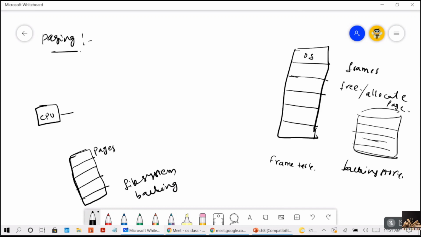So if your program is divided into a number of pages, say page 0, 1, 2, 3, 4, and the frames are like this, 0, 1, 2, 3, 4, 5, what the frame table will have is the information whether frame 0 is free or not, or else allocated to any page. So let's consider page 1 is allocated to frame 0.